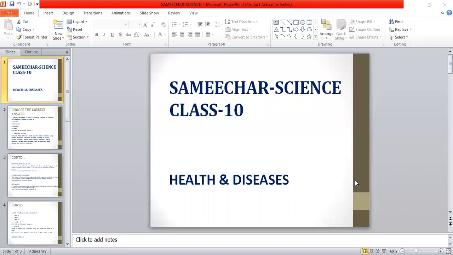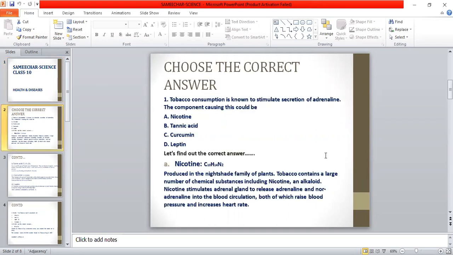Dear students, I welcome again all of you. This is science class 10 semester board, Tamil Nadu, for health and diseases. Let's check out the choose the correct answers from the book back. The chapter is health and disease.